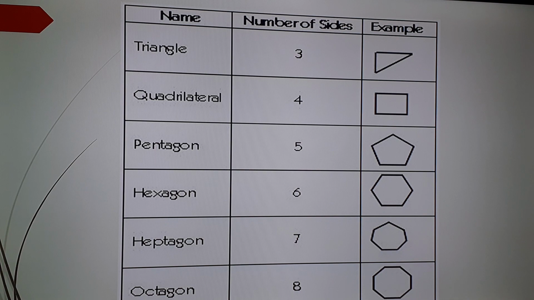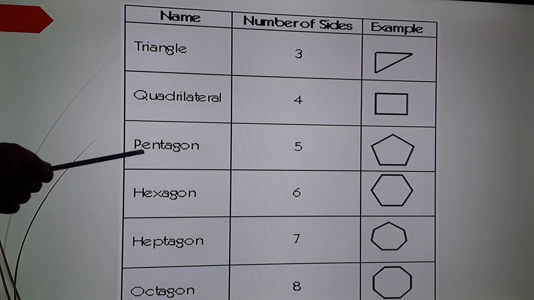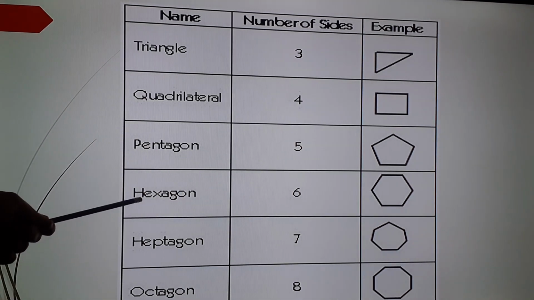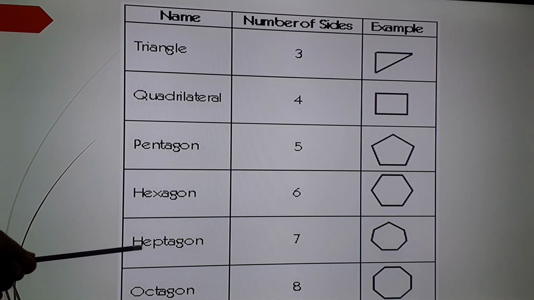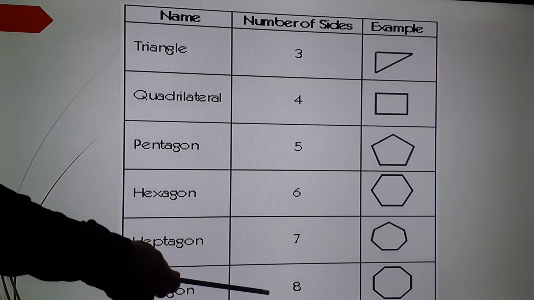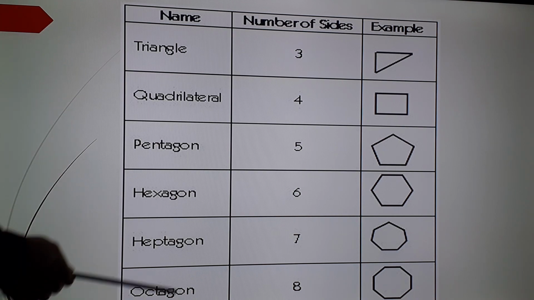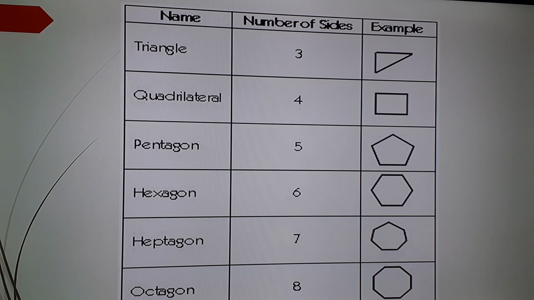Quadrilateral is a common name given for all four-sided shapes. So if a polygon is having five sides, we will call it as pentagon. Penta means five. If a polygon is having six sides, we will call it as hexagon. If a polygon is having seven sides, we will call it as heptagon. And if a polygon is having eight sides, we will call it as octagon. So each polygon is named based on the number of sides they are having.